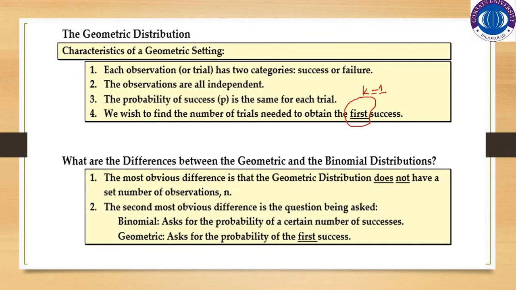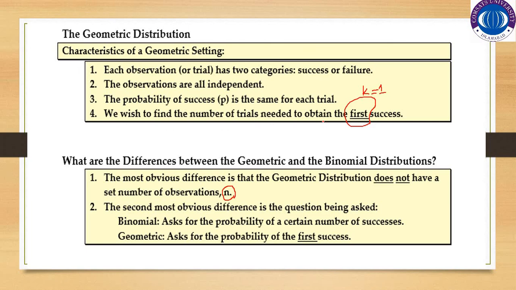What are the differences between the geometric and the binomial distribution? The most obvious difference is that the geometric distribution does not have a set number of observations n. As we know that in binomial distribution, the experiment is repeated a fixed number of times. And in geometric distribution, we wish to find the number of trials needed to obtain the first success. So this is the basic difference between the binomial and geometric distribution.